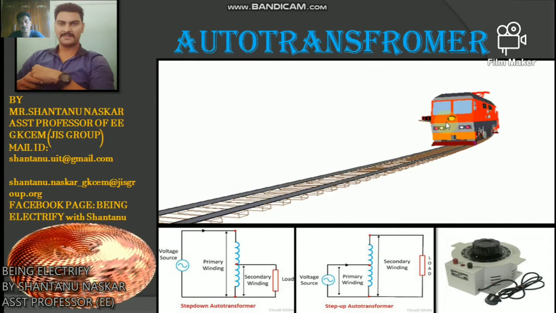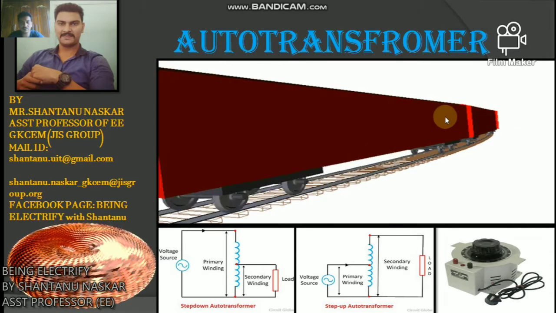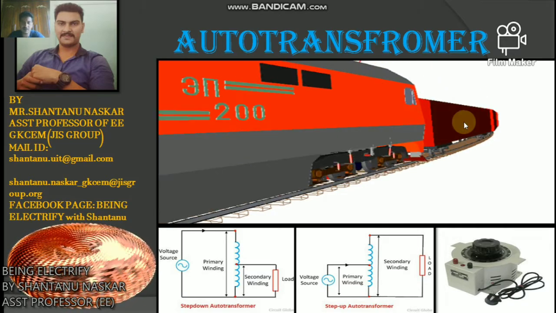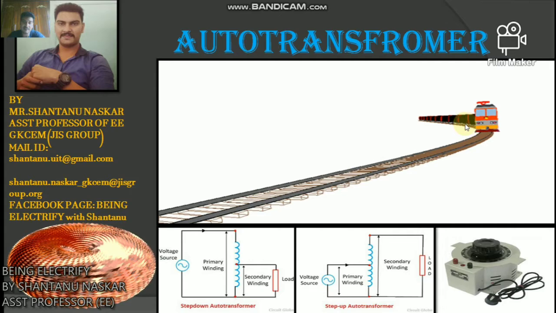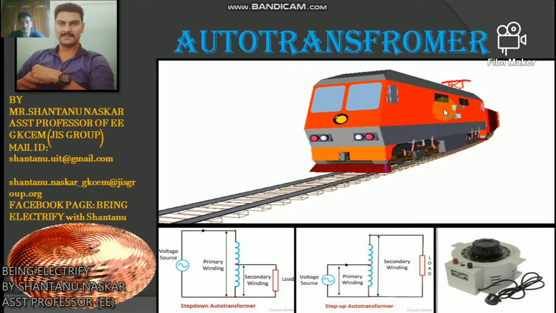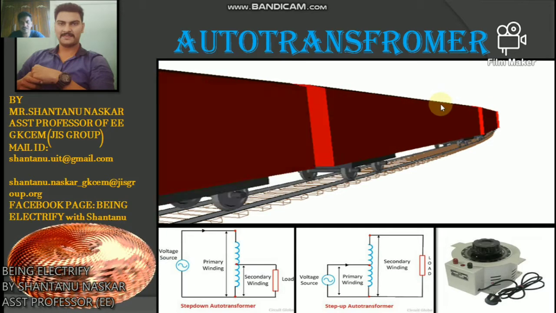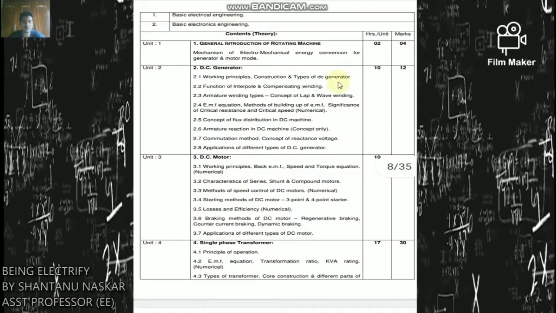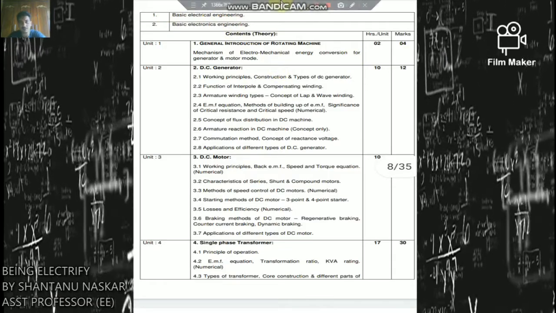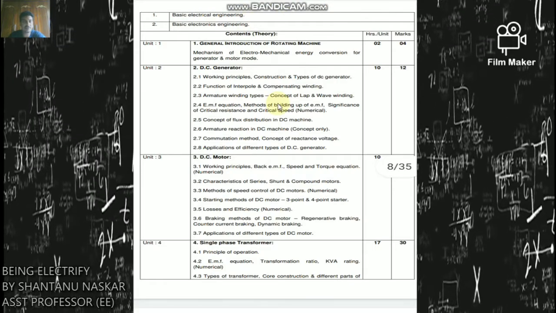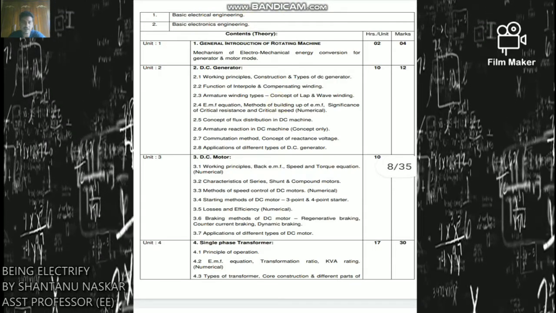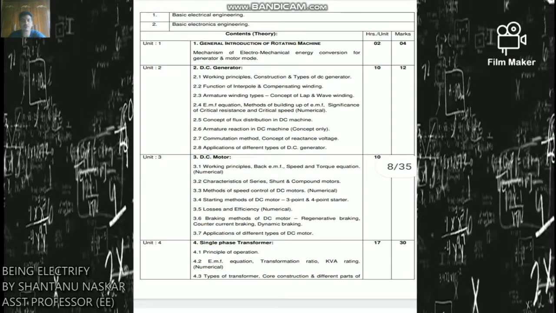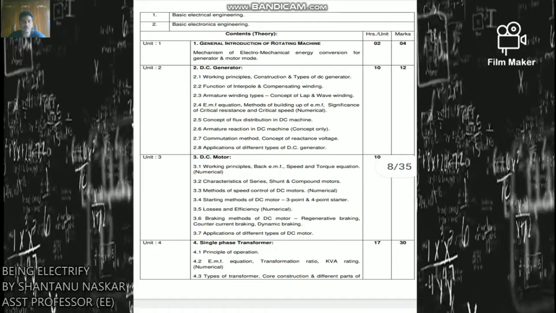So auto transformer is vastly used in electric train track, sound system, in variac, in voltage regulation. So before starting this, I will discuss the syllabus of your course. Your course name is Electrical Machine 1. Course code is EES3EM1. EM1 means Electrical Machine 1.